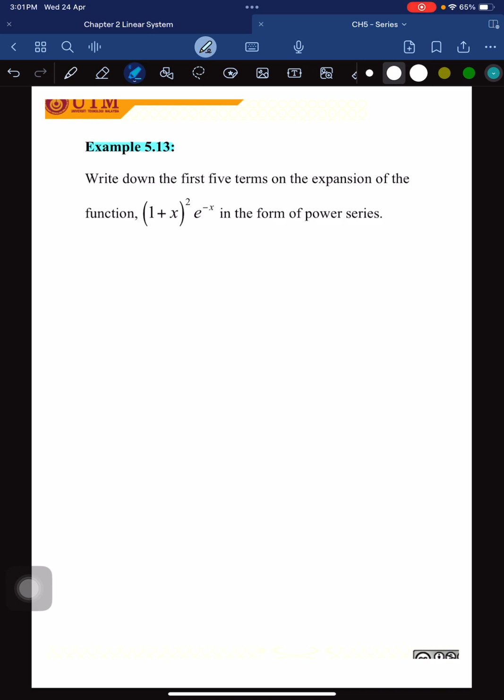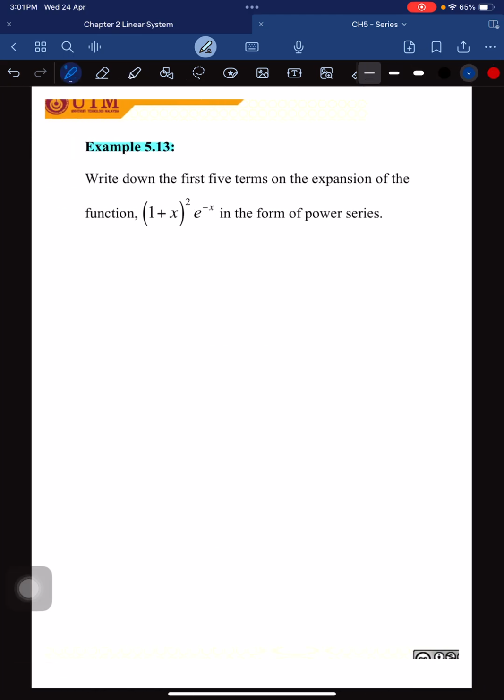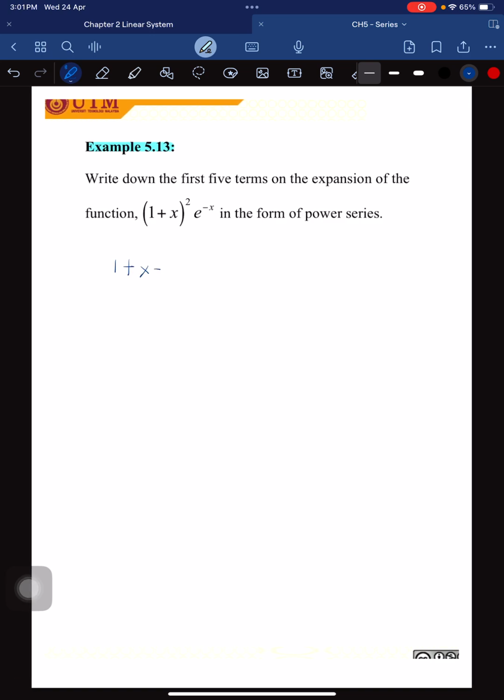Okay, so the answer will be 1 plus x minus 1 over 2 x squared minus 1 over 6 x cubed plus 5 over 24 x to the power of 4 plus and so on.